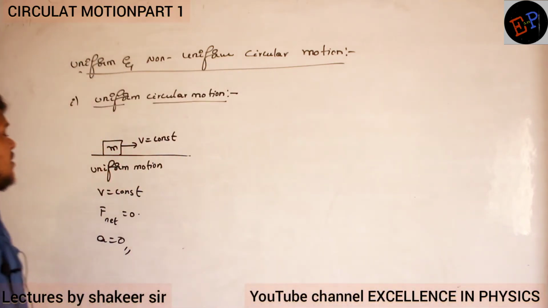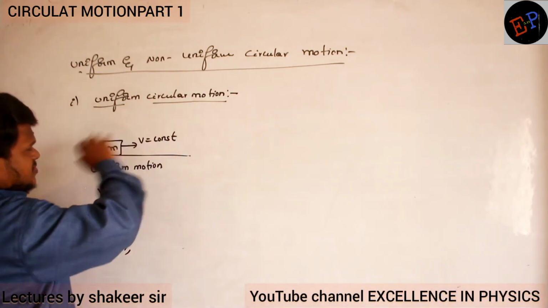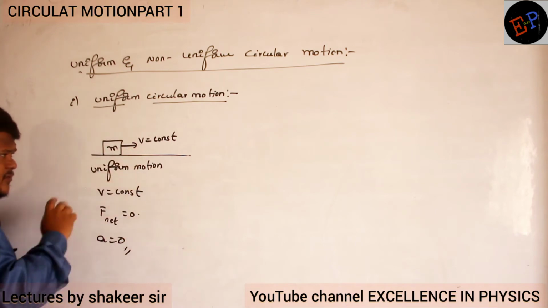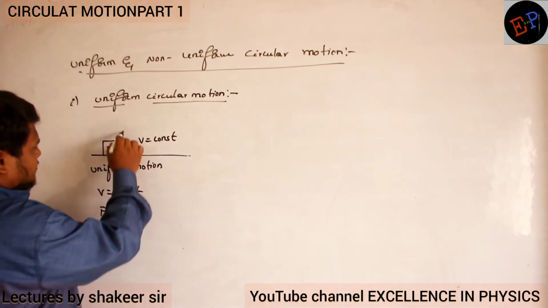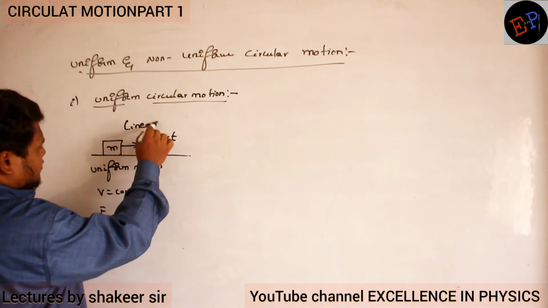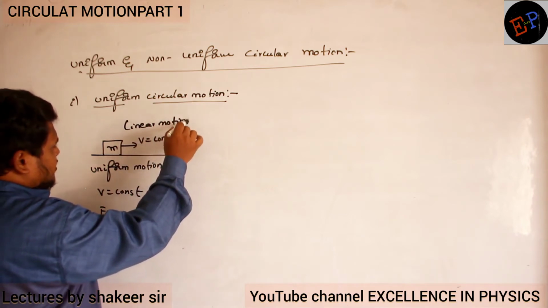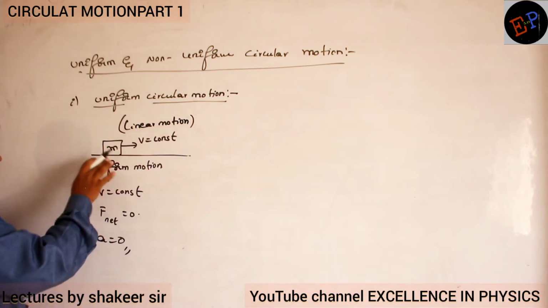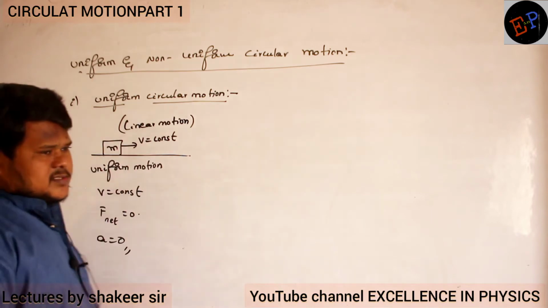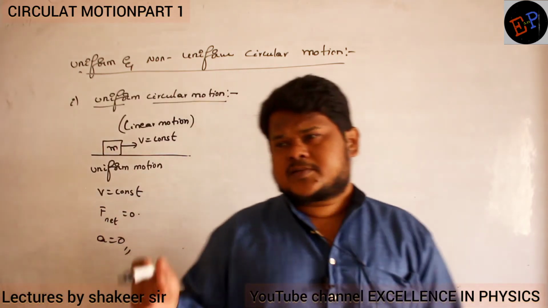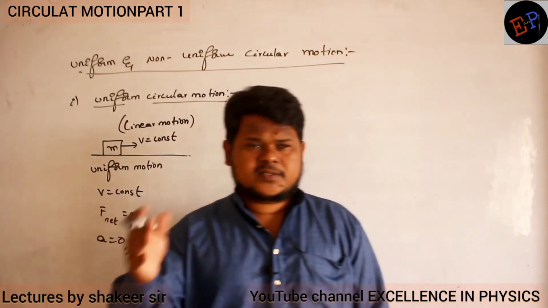So see here. Before understanding uniform circular motion, we will take the example of linear motion. This is linear motion, motion in a straight line. Consider a body of mass m moving with a constant velocity v. It means its speed is the same and its velocity is the same.